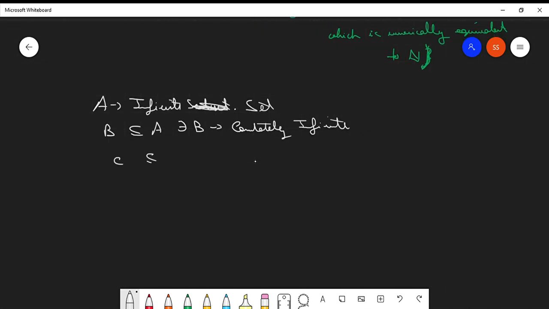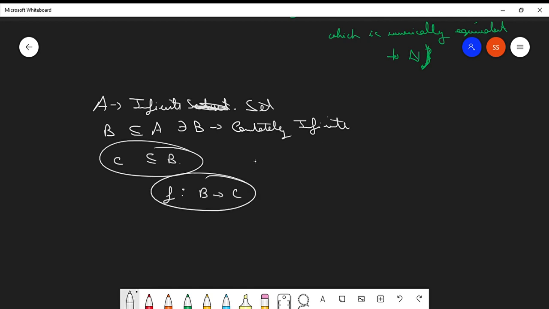Such that C is a proper subset of B. Then you can easily find that F is a bijection which travels from B to C. What is the reason behind that? Because B is an infinite set. You can easily get a bijective mapping from an infinite set to a subset of itself. We have just seen that.